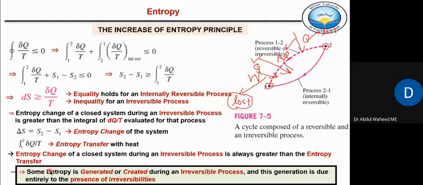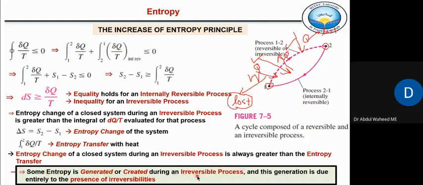Whether it is any compression process or expansion process, there is a work transfer, but all of this work transfer is not converted into heat. Some of it is converted in the form of losses, and that loss is actually representing the change or rise in entropy. So some entropy is generated or created during any irreversible process.